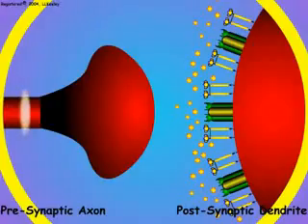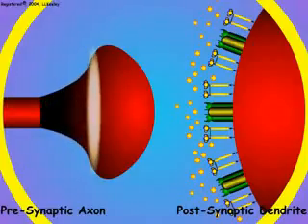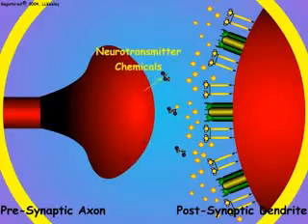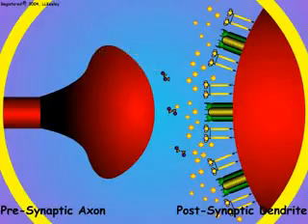When an action potential enters the presynaptic axon terminal, the terminal releases a special chemical called a neurotransmitter. The message encoded in the frequency of the presynaptic action potentials is converted by the presynaptic axon into neurotransmitter chemicals that are released and carry the message across the synaptic gap to the postsynaptic dendrite.